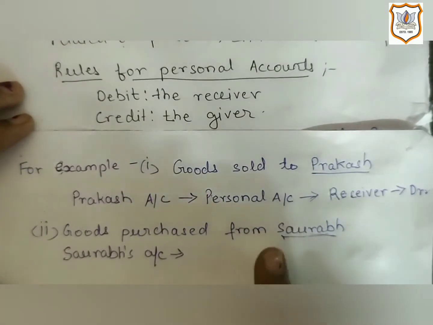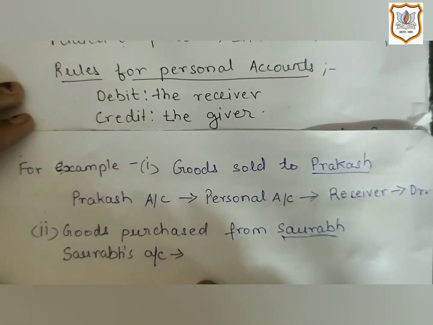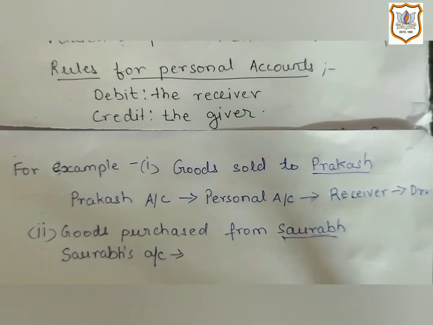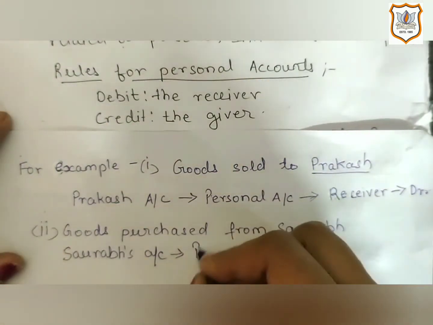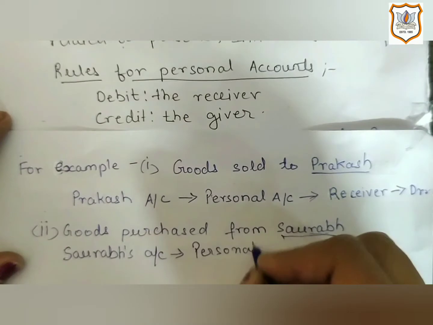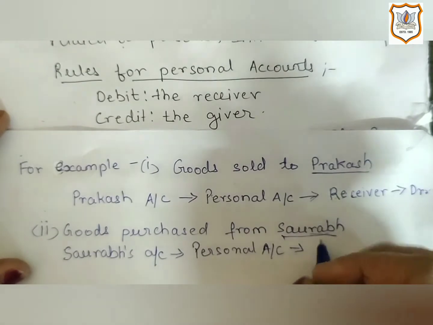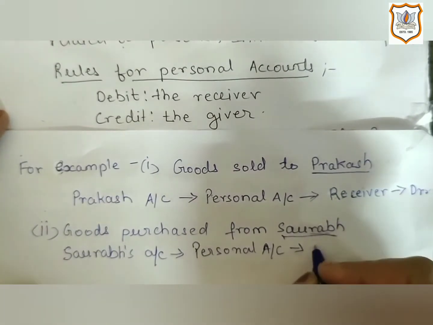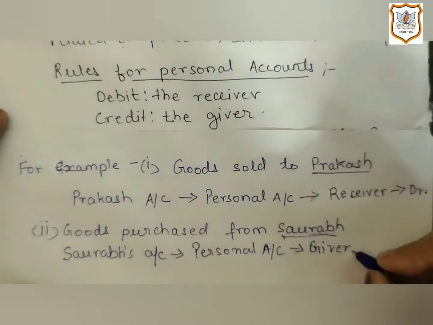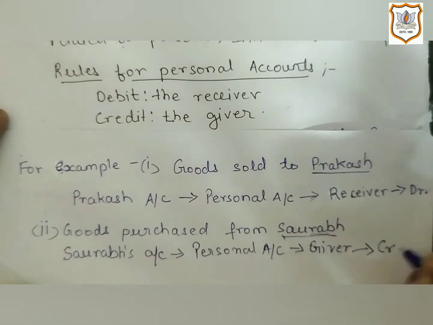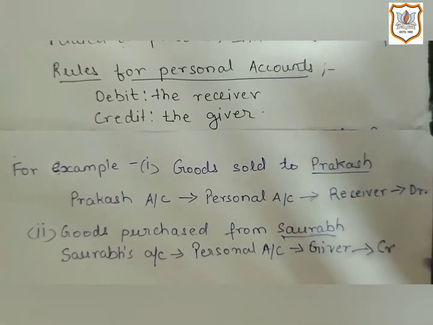Then we have to identify whether he is receiving the benefit from the business or he is giving the benefit to the business. So here Saurabh is the giver of benefit in the form of goods. So his account will be credited. Personal account. And as he is giving the benefit in the form of goods, his account will be credited. He is the giver, and his account will be credited. Here credit word can be denoted by CR.